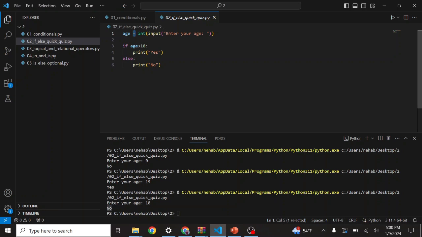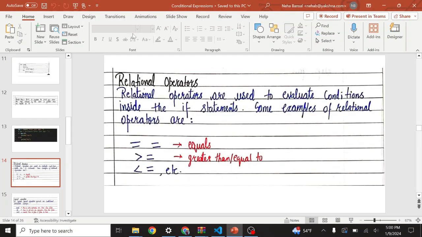Python has to distinguish between this assignment operator and the relation operator. That's why they are using two equal for the relation operator and one equal for the assignment operator. So greater than equal to, less than equal to, all these are examples of the relation operators.